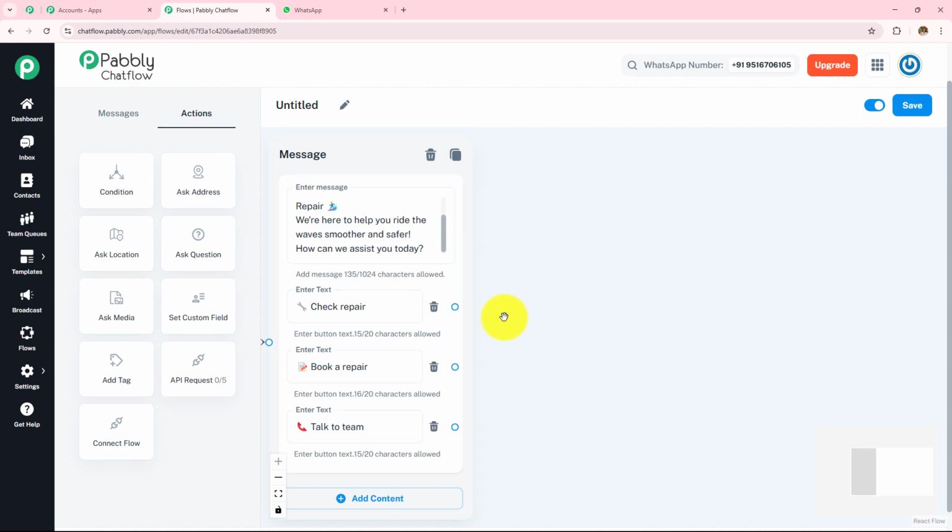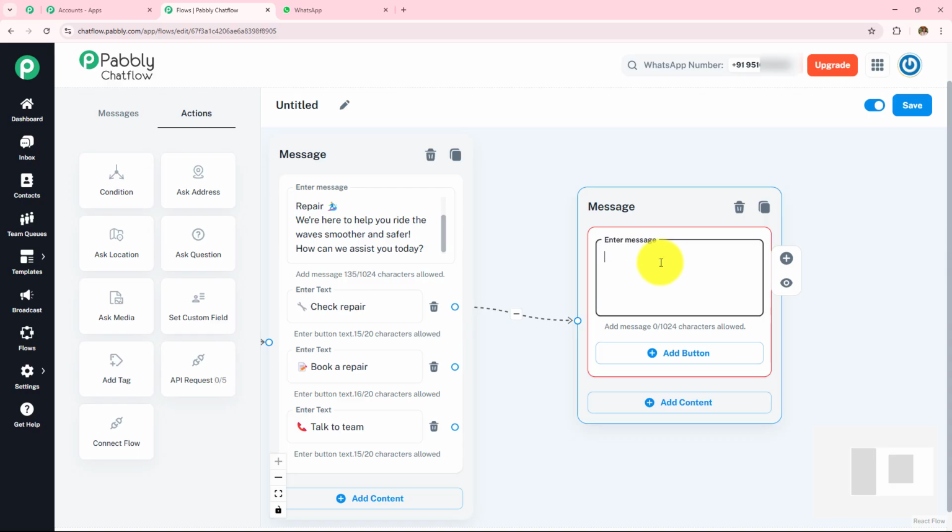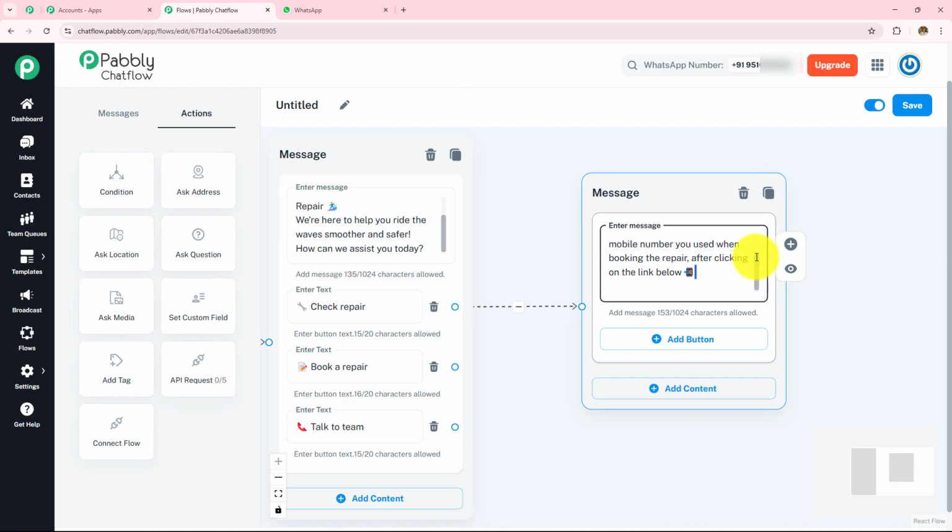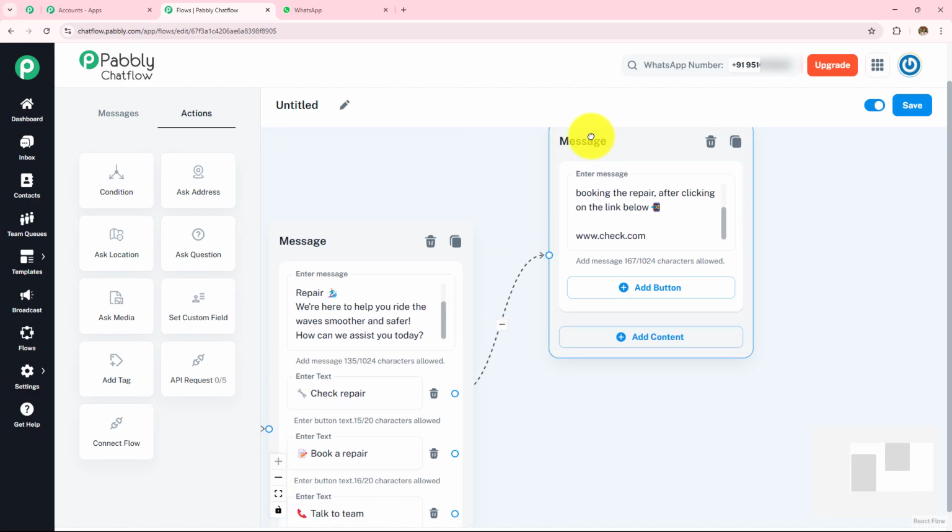So I'm quickly going to add the message for check repair. I'm going to drag and drop this, choose my content type as text plus button, and then enter my message. Here I have entered my message: Sure, to check your repair status, please enter your repair ID or mobile number you used when booking the repair after clicking on the link below. Here I'm going to add a random link for now. So I am done with this check repair button.